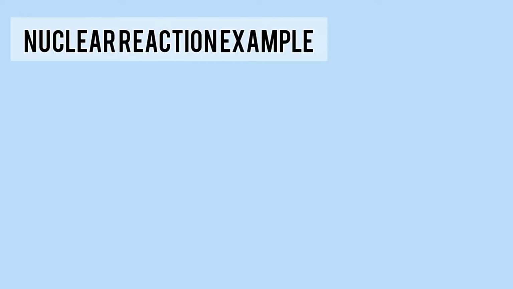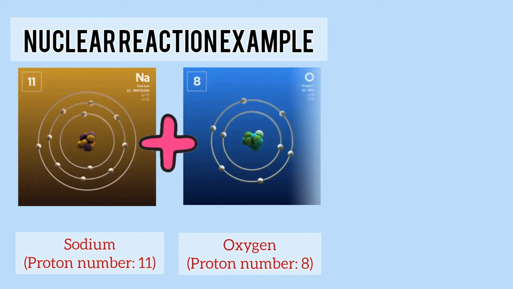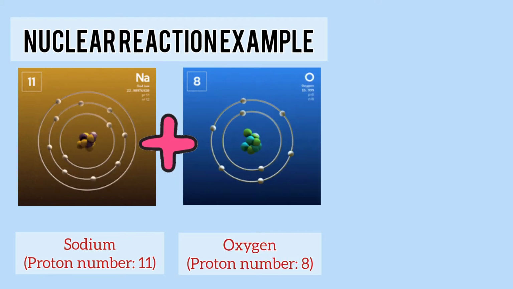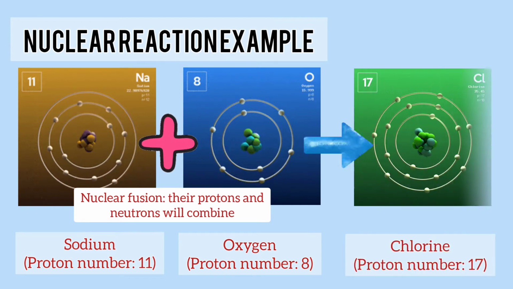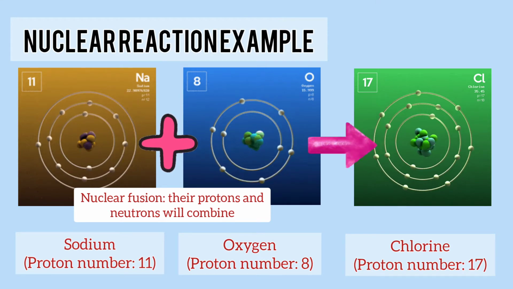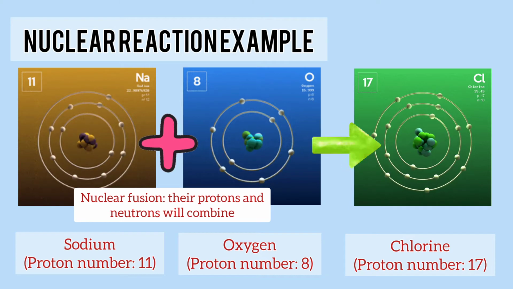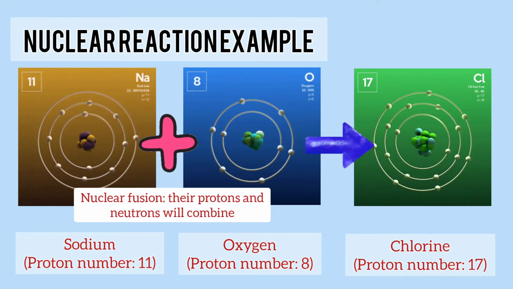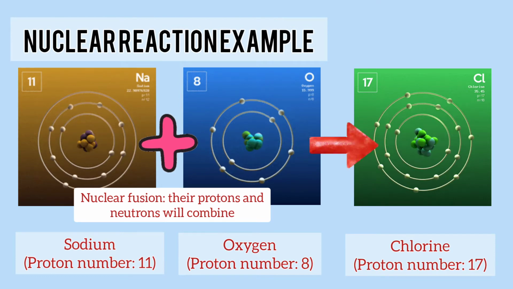In nuclear reaction, when the nuclei of sodium atom with atomic number of 11, and oxygen atom with atomic number of 8, interact through nuclear fusion, it will not create sodium oxide, but it will create a new particle or element, which is chlorine, with atomic number of 17. The new product, chlorine, is neither sodium nor oxygen, and it does not retain the composition of the original reactants. In fact, there is no more trace of sodium or oxygen in the new product, which absolutely changes the identity of the two reactants.